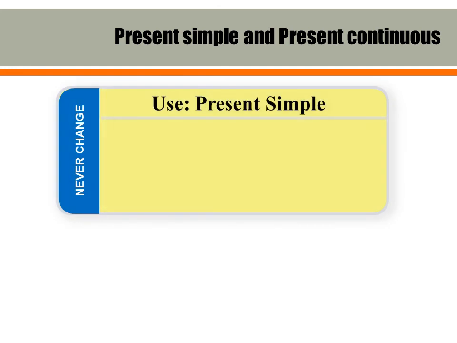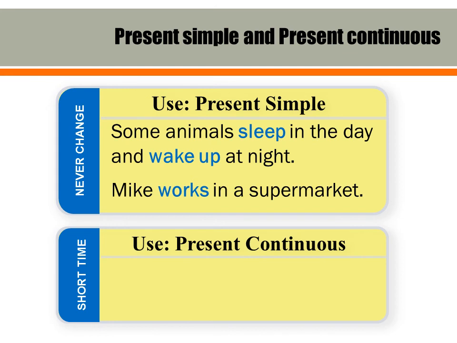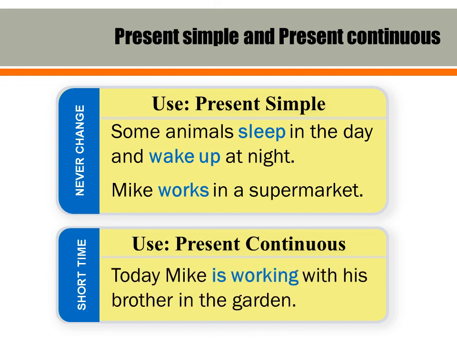We also use the present simple to talk about things that never change. Here's an example. Some animals sleep in the day and wake up at night. Another example, Mike works in a supermarket. The present continuous we use for things that happen for a short time, not permanently. So Mike works in a supermarket, but today Mike is working with his brother in the garden.